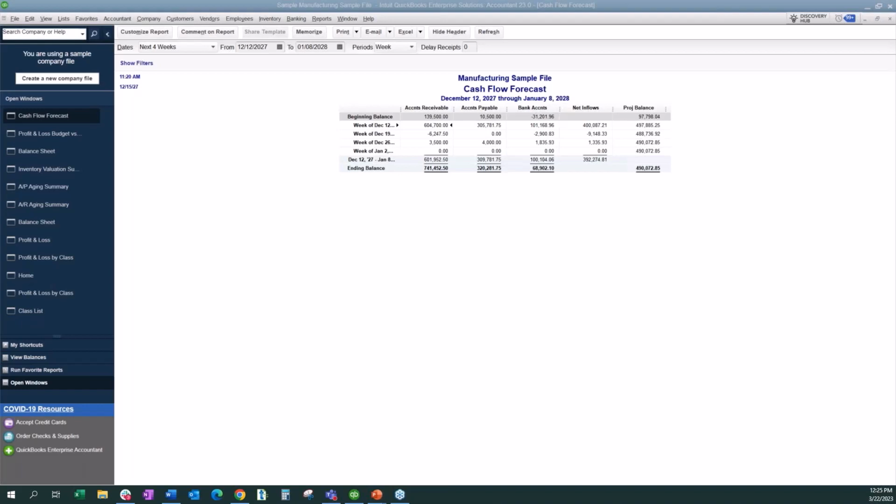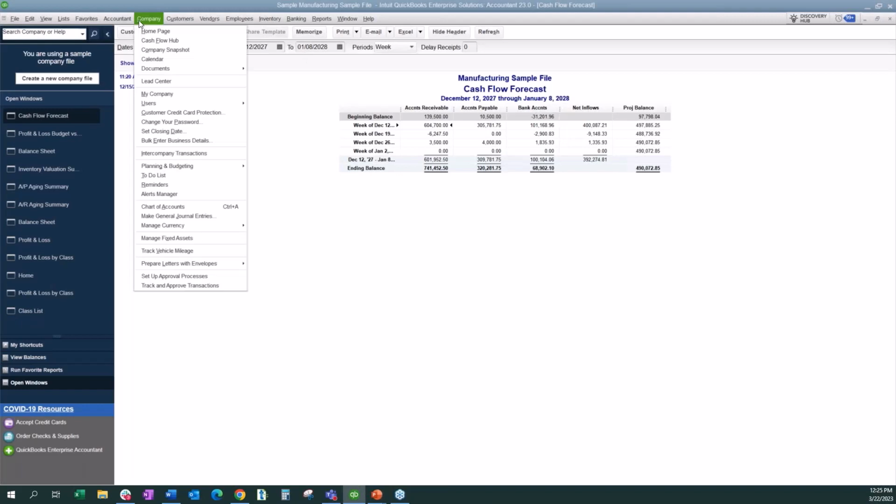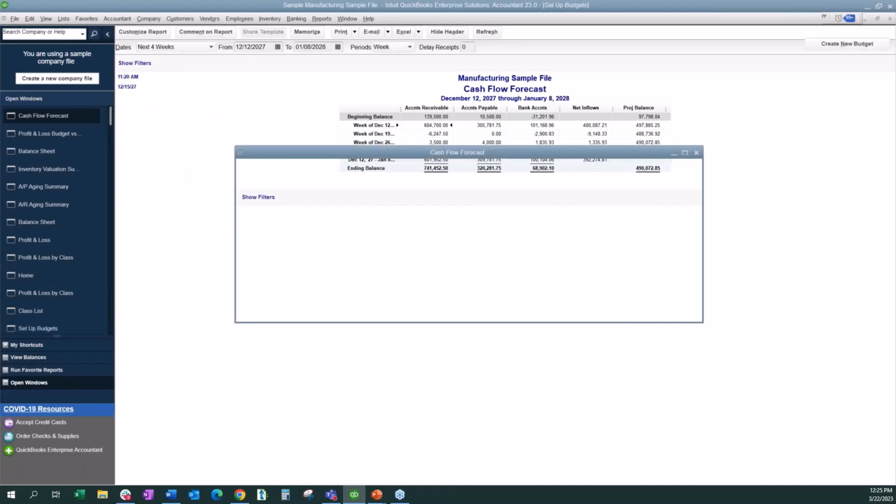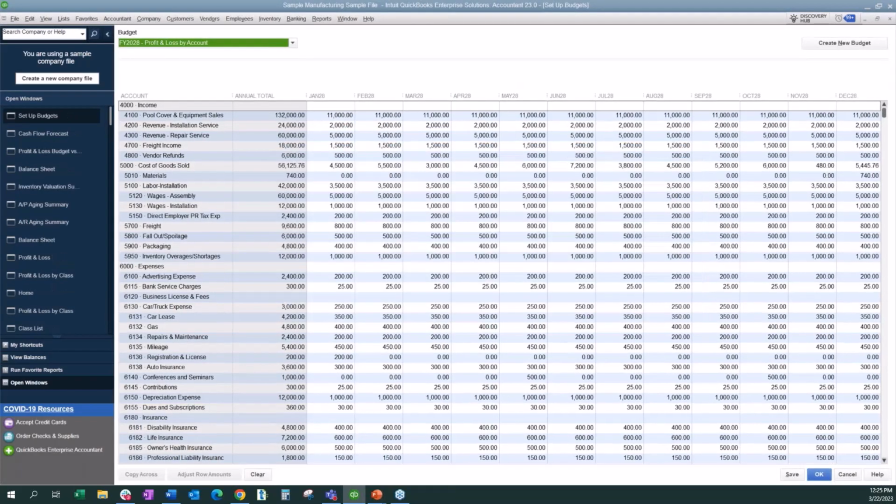And then how did you do the P&L budget versus actuals? Absolutely. At the beginning, the first thing you want to do is, under Company, actually create your budget. Under Planning and Budget, we have Set Up Budgets. QuickBooks allows you to create your budgets by classes if you're using that, so you can absolutely do that. But basically, creating a new budget, the first thing we're going to do is enter our information.